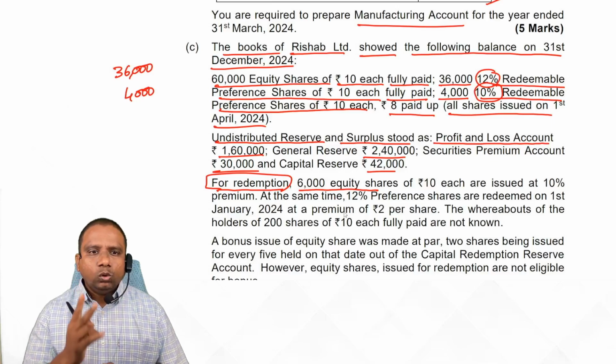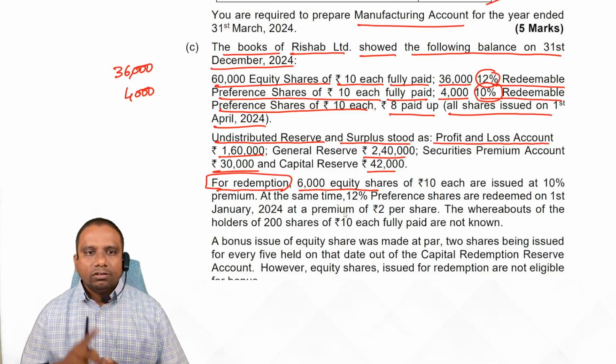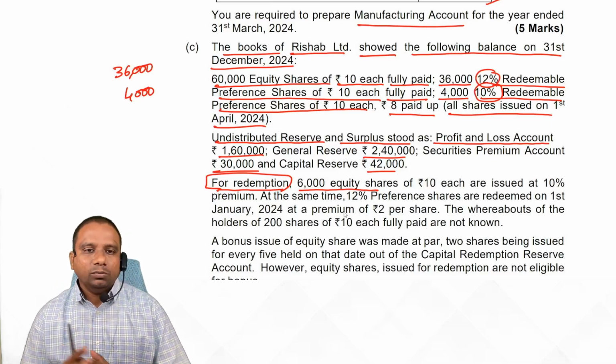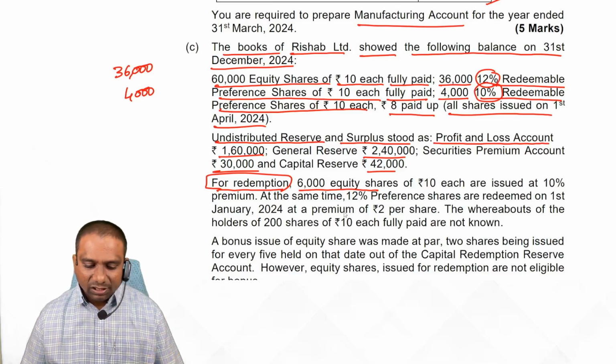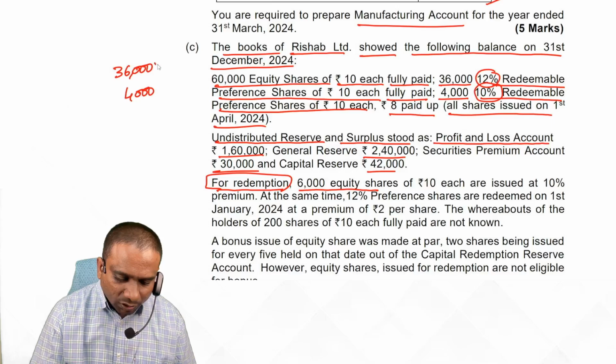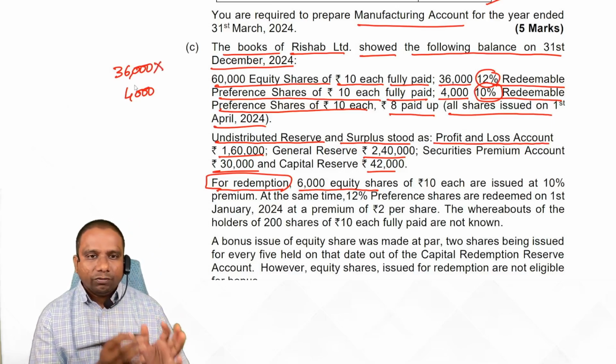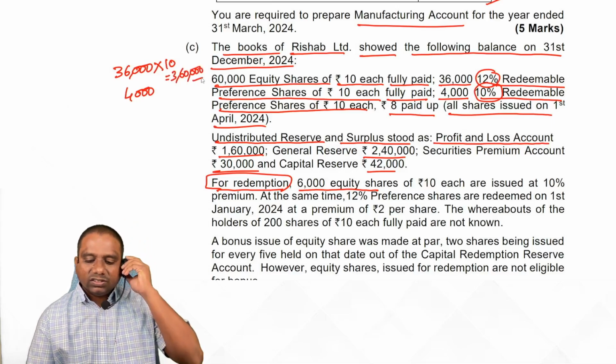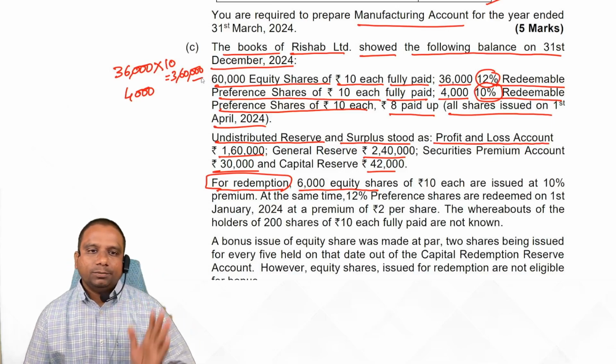Is it clear, students? So 36,000 preference shares into face value 10. In total, we are going to redeem 3,60,000 rupees of capital.